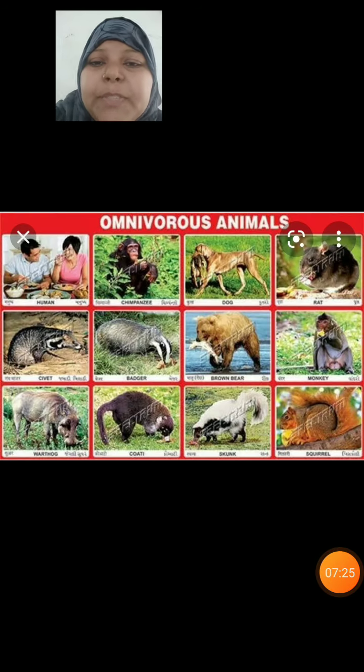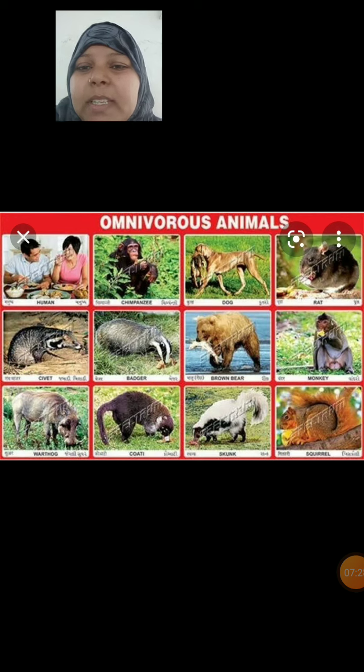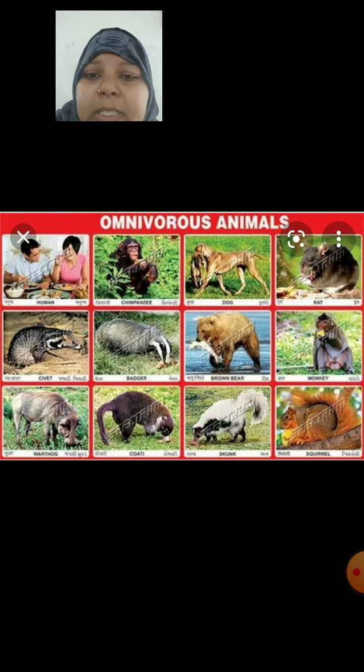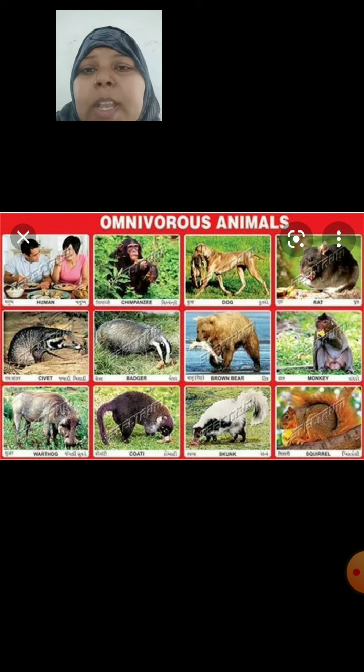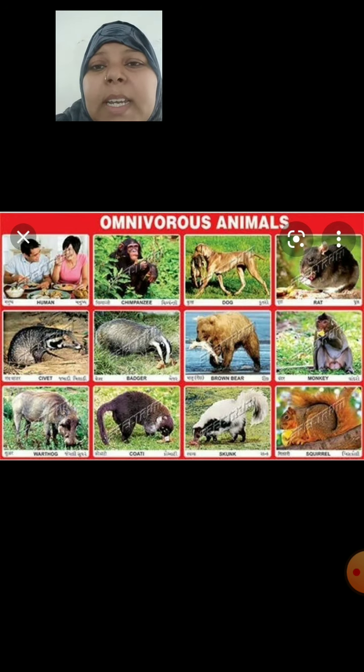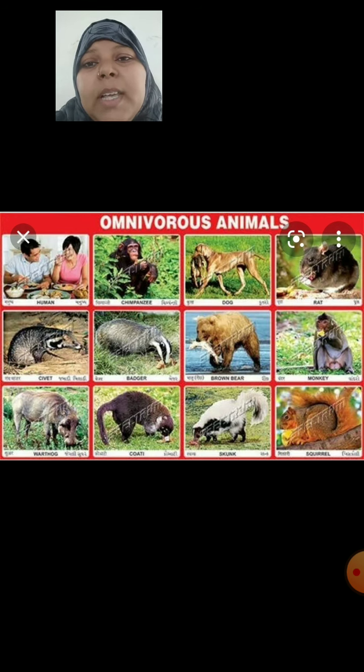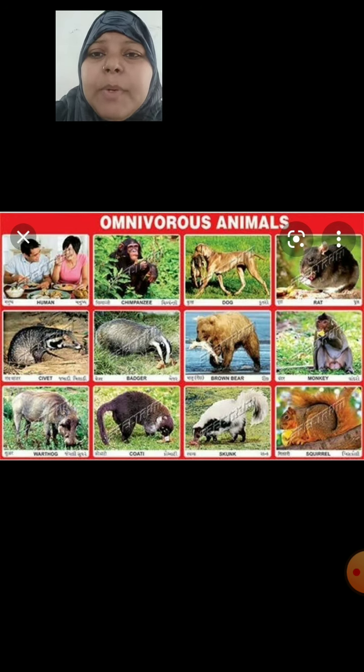Examples for omnivorous animals are human beings, as I said just now, chimpanzees, because these depend on plant products as well as small insects, dog, rat, civet, badger, brown bear, monkey, warthog, coati, skunk and squirrel. These animals are categorized under omnivorous animals because they depend on plant products as well as the flesh of other animals. Now let us see the eating habits of these animals.